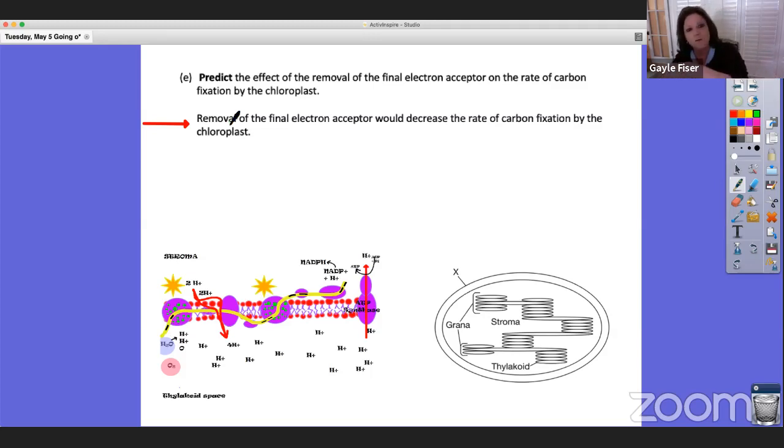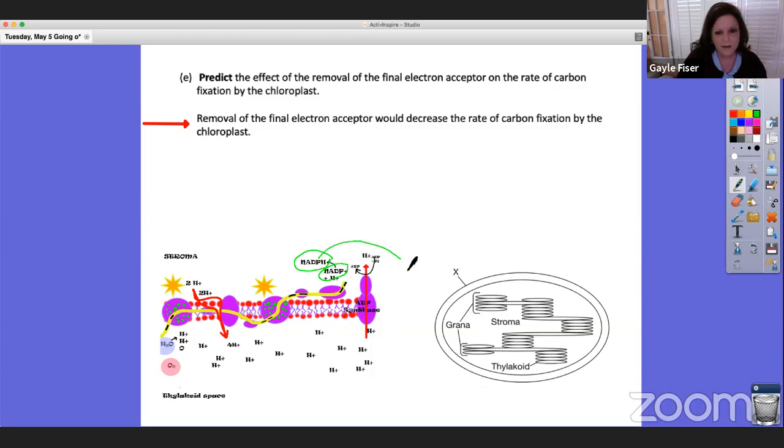Okay, your response hopefully included that removal of the final electron acceptor would decrease the rate of carbon fixation by the chloroplast. So let's stay with green. All right, so here is where we're going to pick up electrons, right? And we're going to form NADPH.